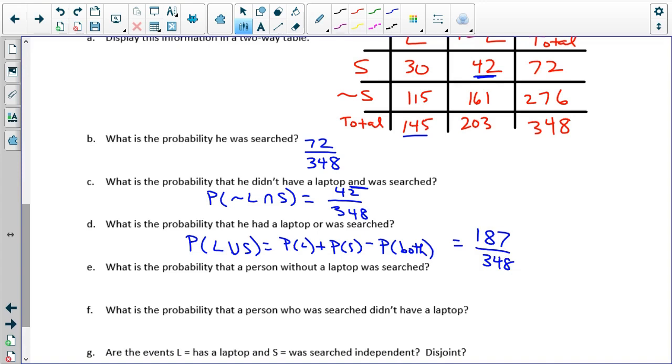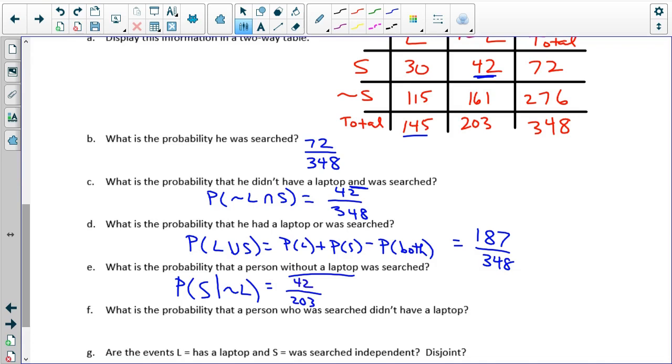What is the probability that a person without a laptop was searched? So we're given that they don't have a laptop, and we want to know that they were searched. So the probability of being searched given that they don't have a laptop. So that's 203 in our denominator. And then searched is 42.